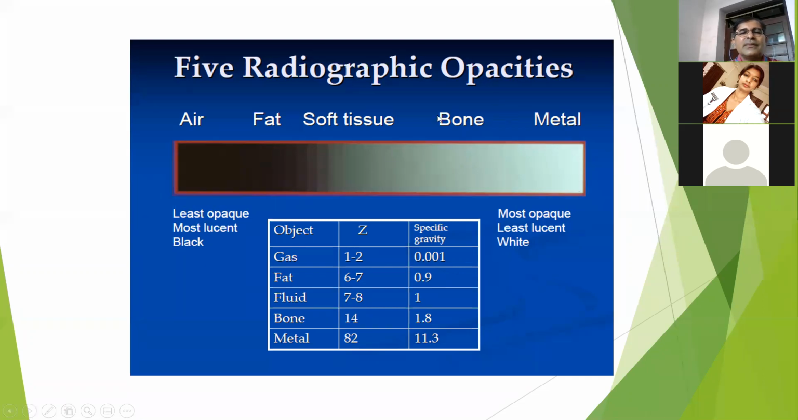And gradually, if we come to the bone, it absorbs most of the X-ray. That's why it appears as white on the radiograph. And metal, metal is the most efficient in absorbing the X-ray, so it appears as the brightest on the radiograph.